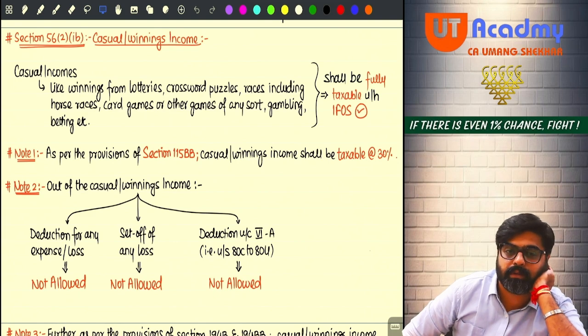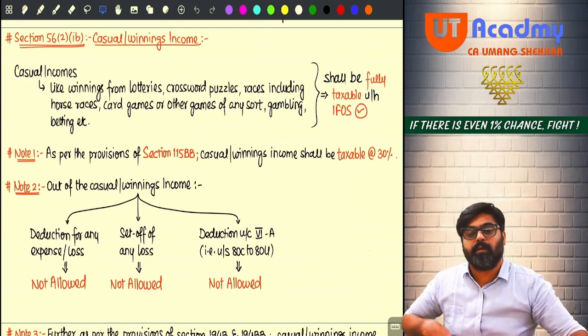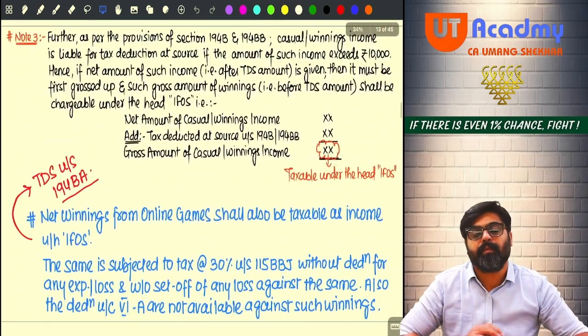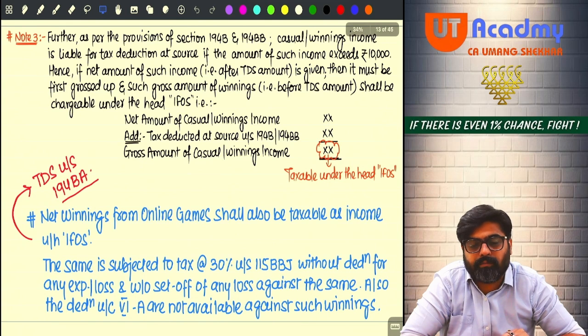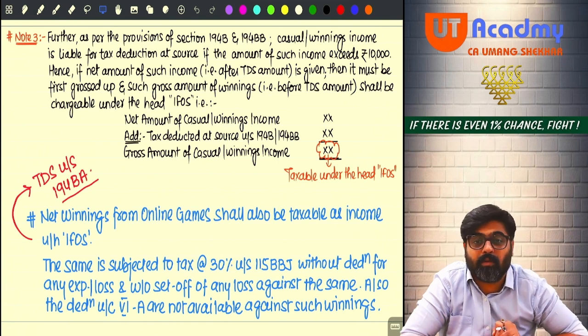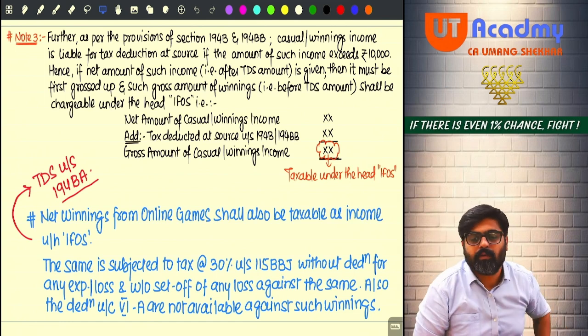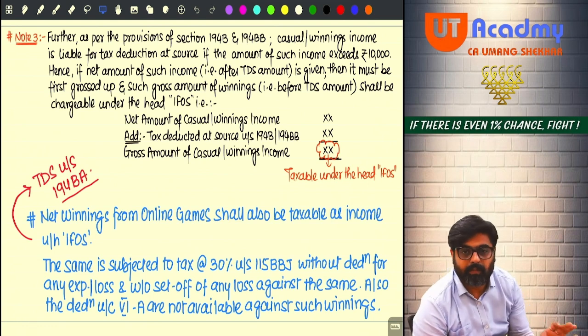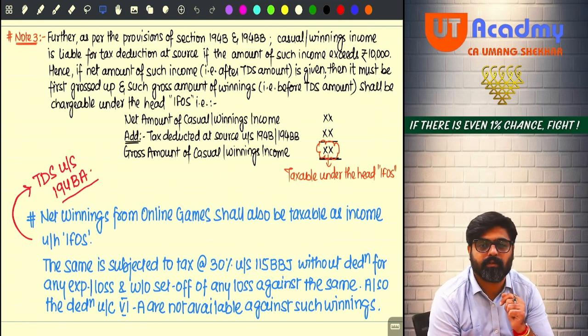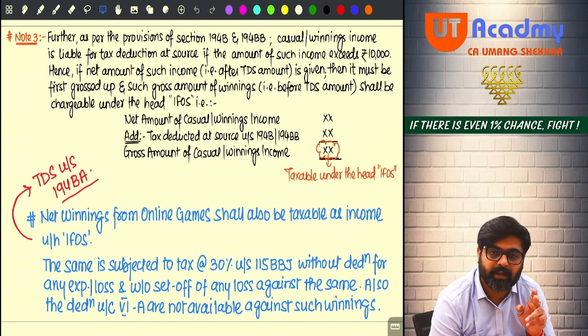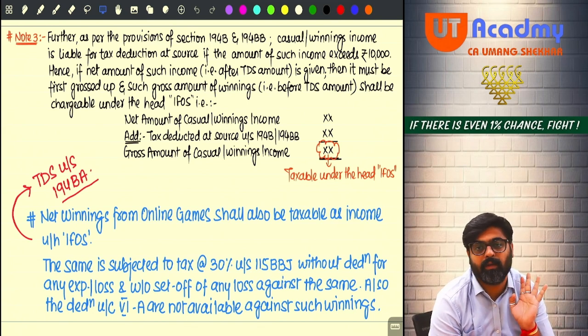Now pay attention. Last point. Second last point, in fact. Whenever you get the winnings, there will be a TDS which will be deducted from your winnings by the person who is paying those winnings. The TDS rate is 30%. The amount of tax which you are supposed to pay on the winnings will be entirely deducted from your winnings, and only the 70%, meaning the net winnings, you are going to get in your hands.